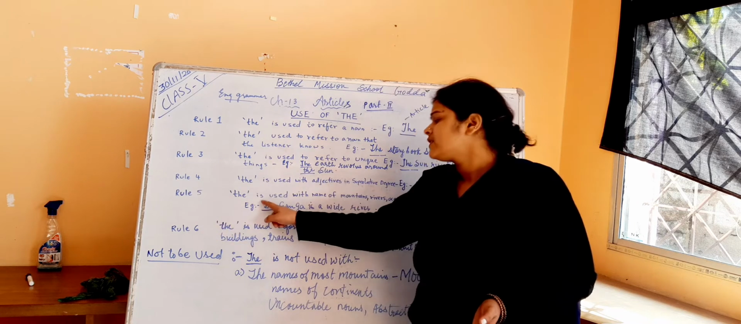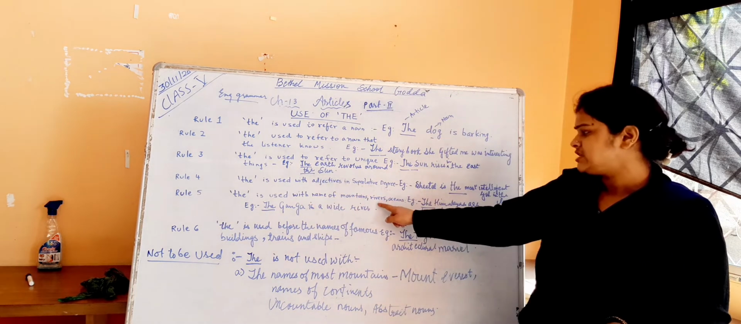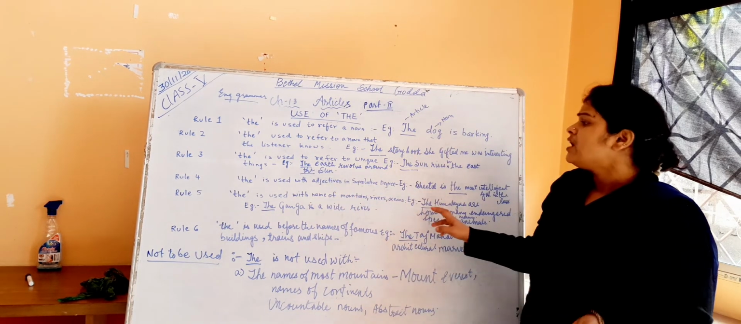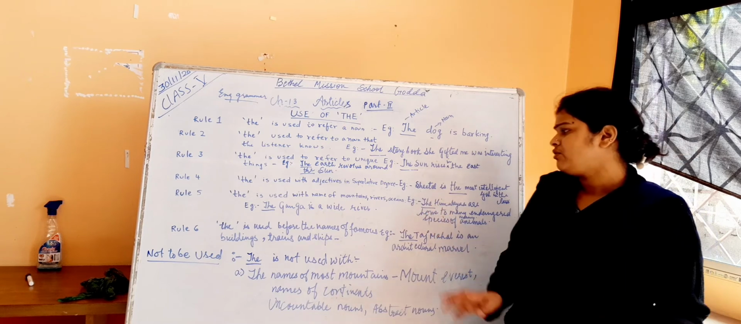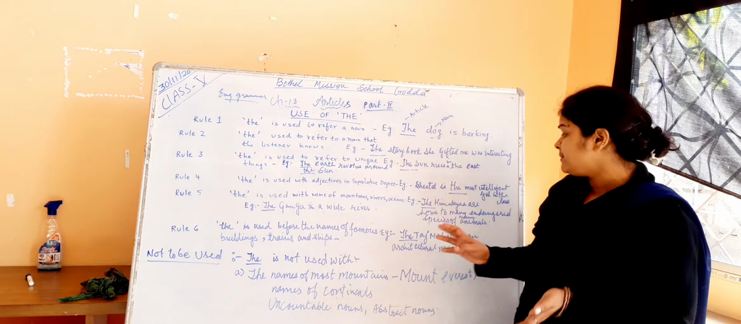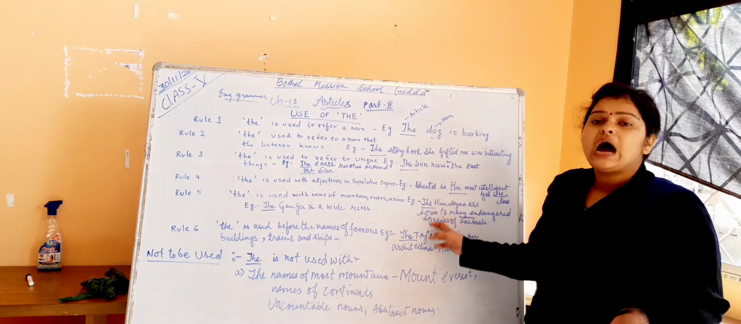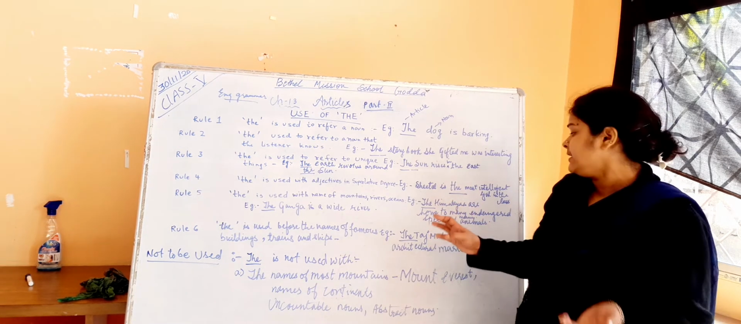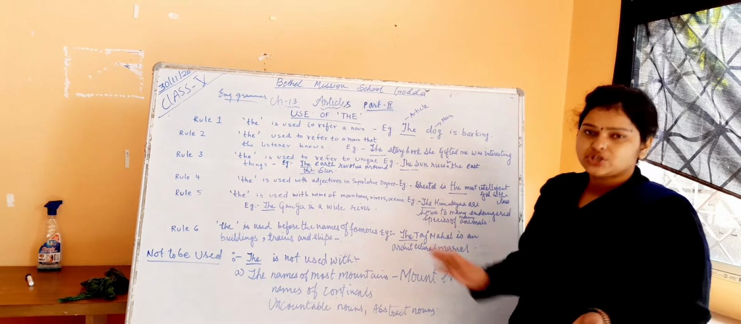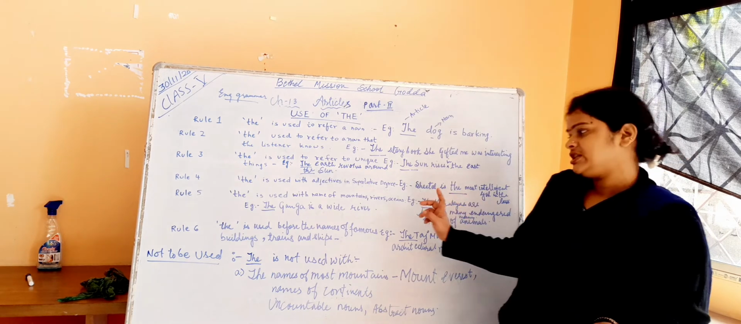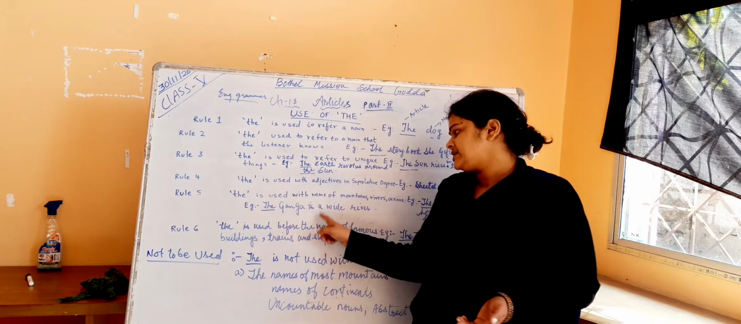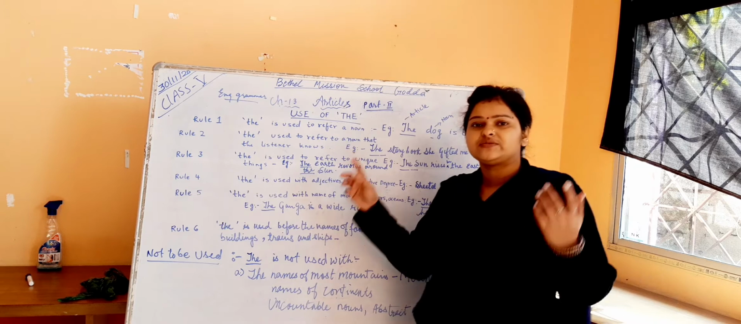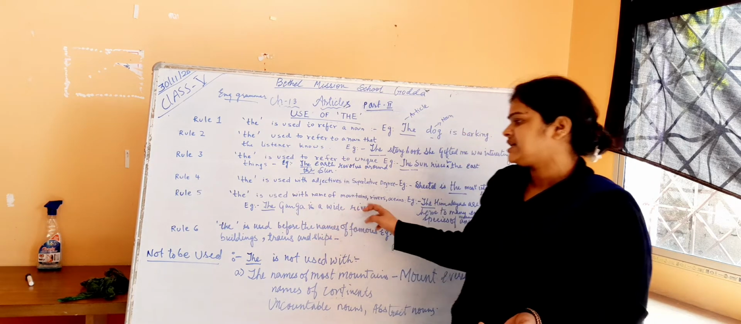Rule number 5: "the" is used with the names of mountains, rivers and oceans. "The" is used before mountains, rivers and oceans which are famous. For example, the Himalayas are home to many species of animals. The Ganga is a wide river. Ganga is a very famous river.